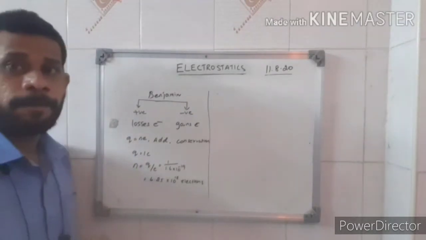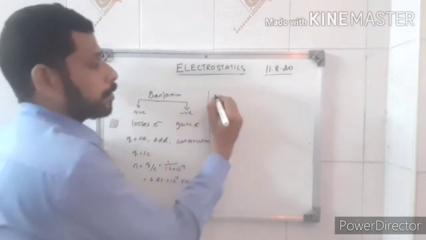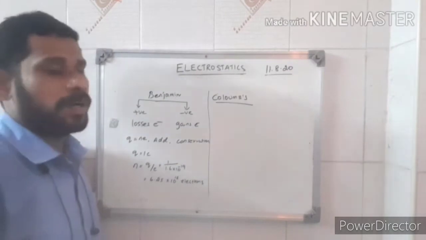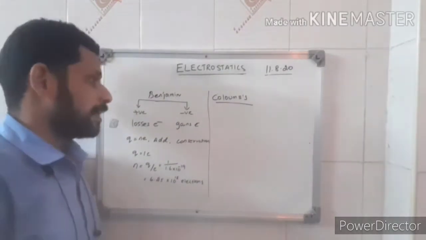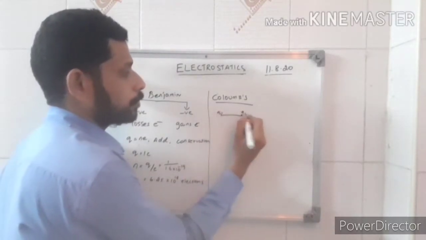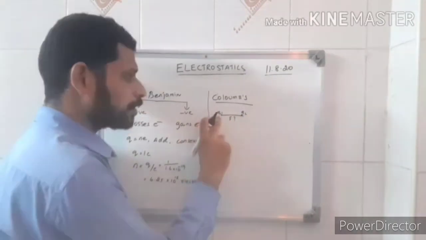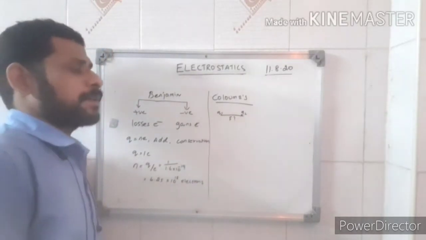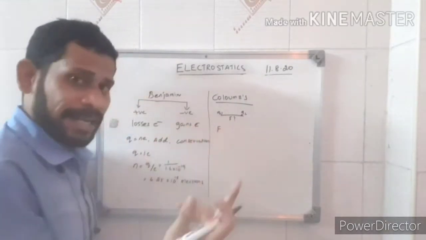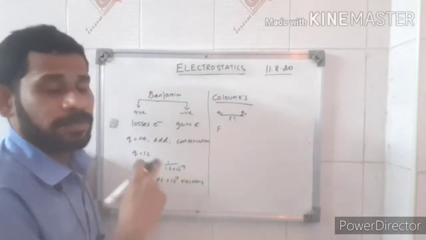Now listen, this is very, very important: the force between the charges. Who gave this idea? Exactly, Coulomb, with Coulomb's law. He gave the force between two charges Q1 and Q2, the force exerted by Q2 on Q1 or Q1 on Q2, which is attractive or repulsive. For like charges, it will be repulsive. For unlike charges, it will be attractive.